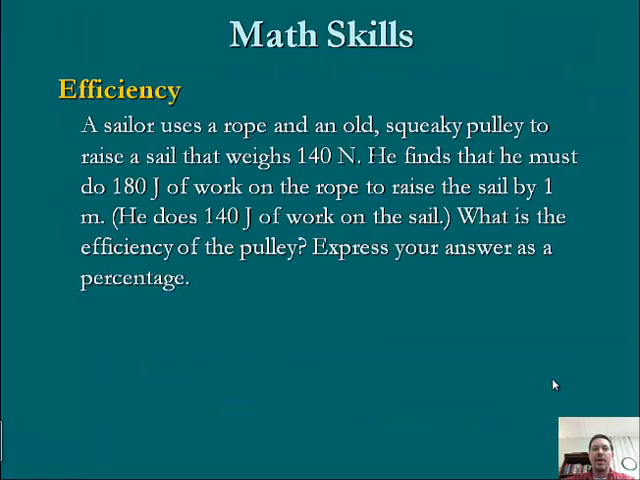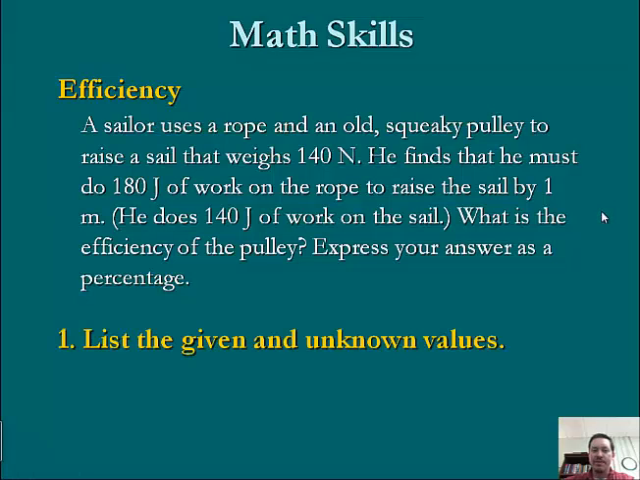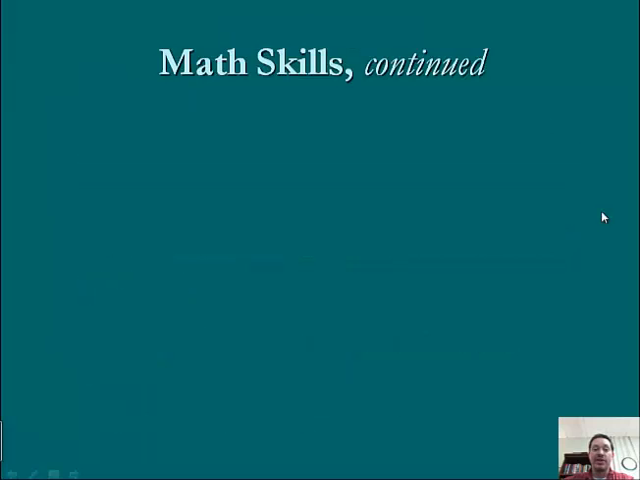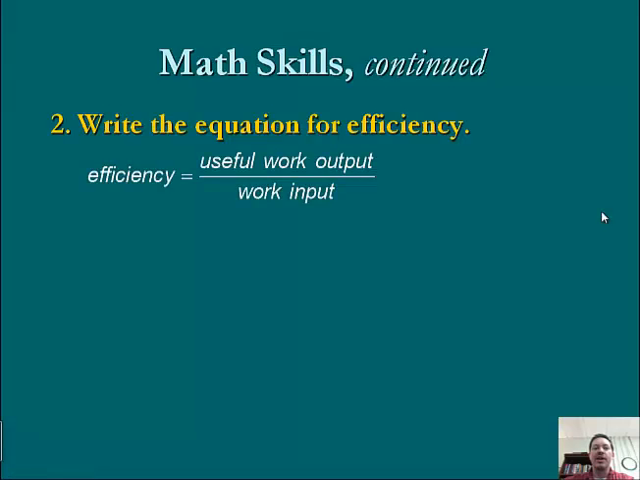So really quick, a sailor uses a rope and an old squeaky pulley to raise a sail. It weighs 140 newtons. He finds that he must do 180 joules of work on the rope to raise the sail by 1 meter. He does 140 joules of work on the sail. So what is the efficiency of the pulley? And we're going to express our answer as a percentage. So we know the work input is 180 joules. The work output is 140 joules. So what's our efficiency? So using efficiency equals useful work output divided by work input.